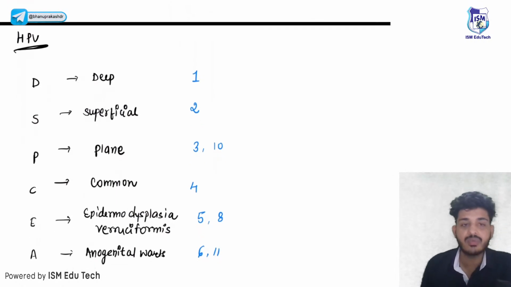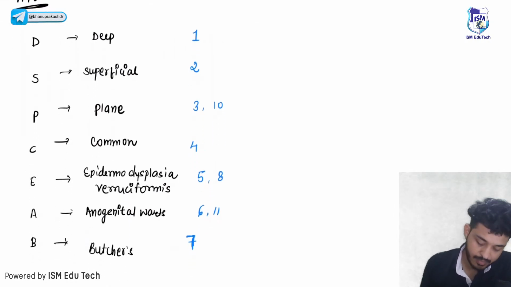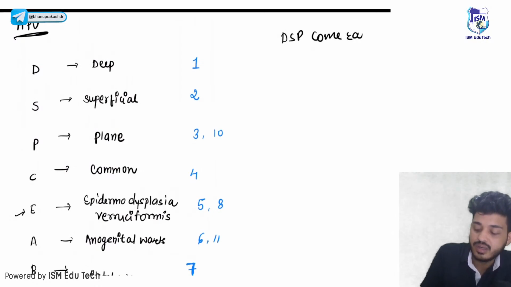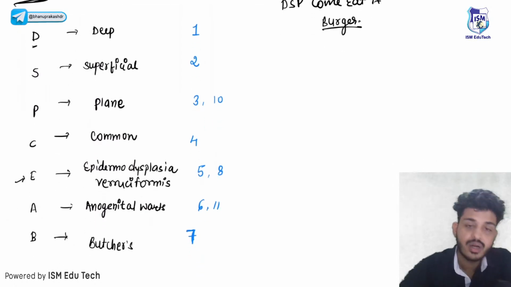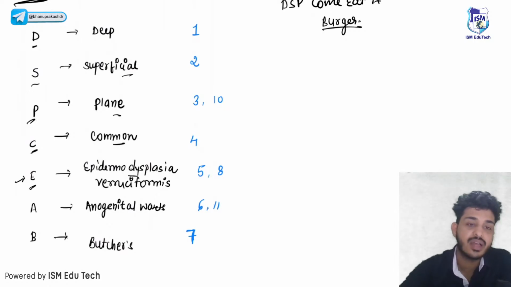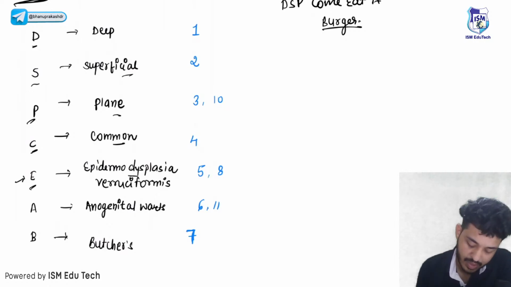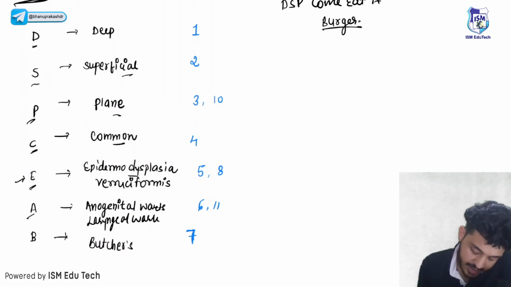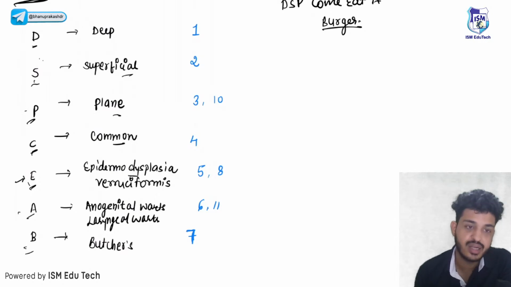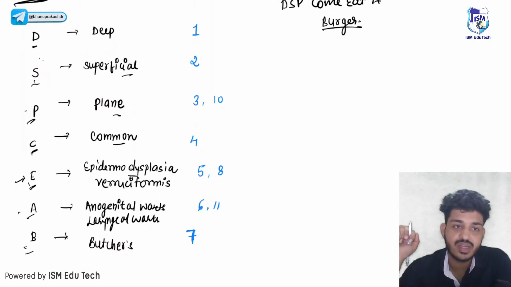We can remember this with the help of a mnemonic, that is DSP, come eat a burger. This is very important. D for deep warts, S for superficial warts, P for plain warts, C for common warts, E for epidermodysplasia verruciformis, A for anogenital warts, also laryngeal warts. And the last one, B for butcher's wart. You can remember with the help of this mnemonic.